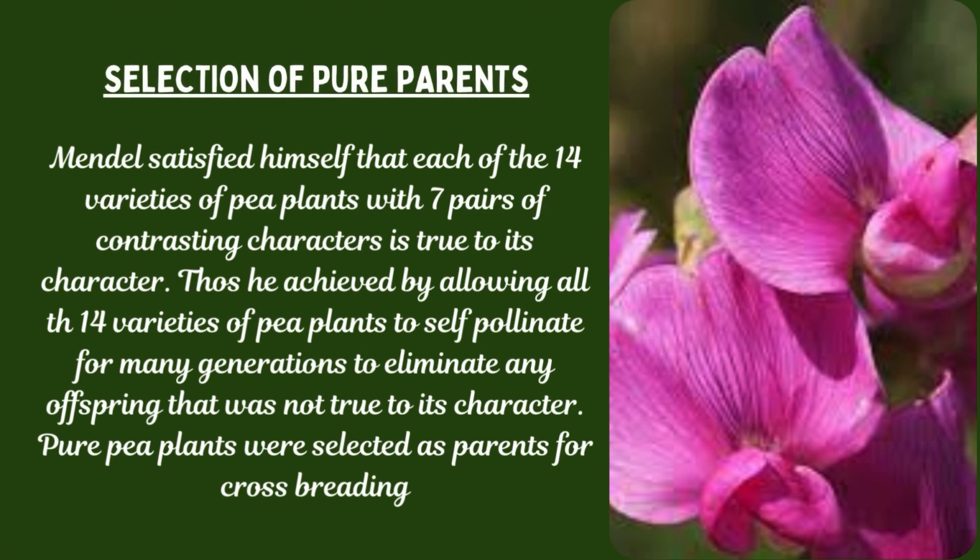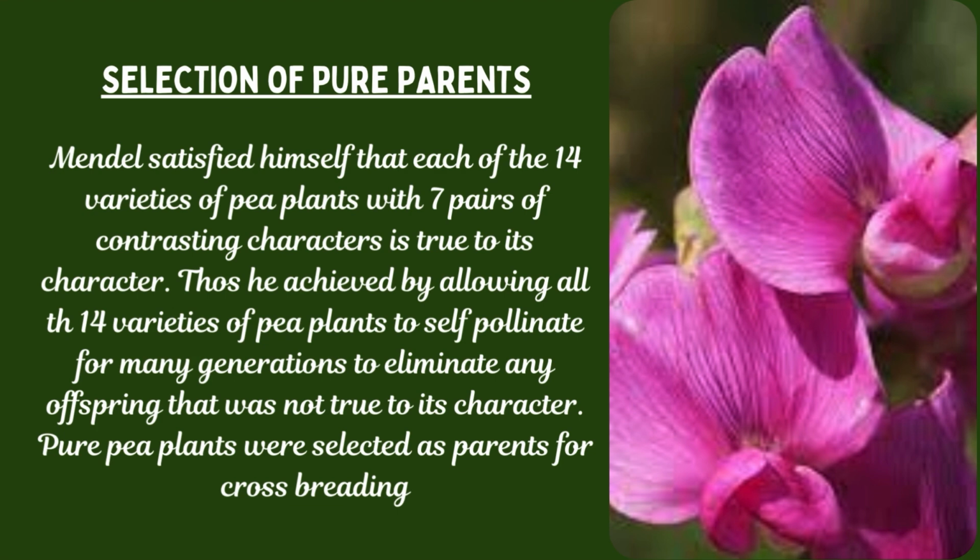As we know, Mendel selected 14 contrasting characters. So Mendel bought 14 varieties of pea plants with 14 contrasting characters.